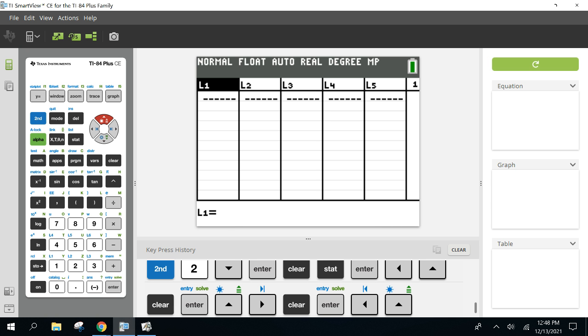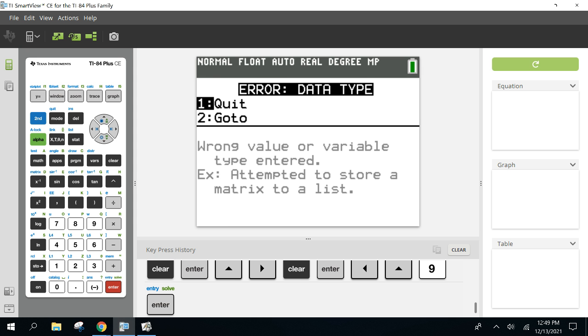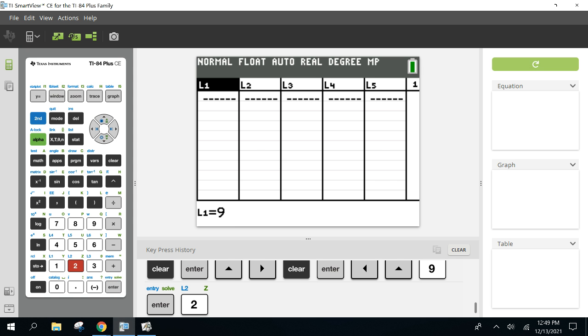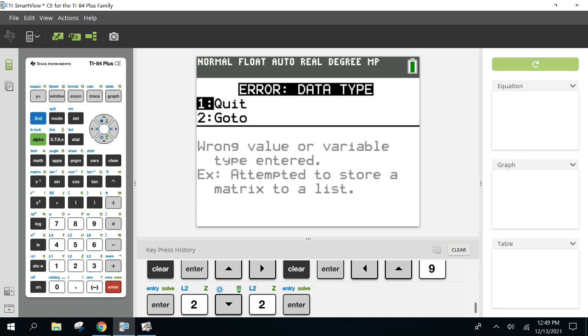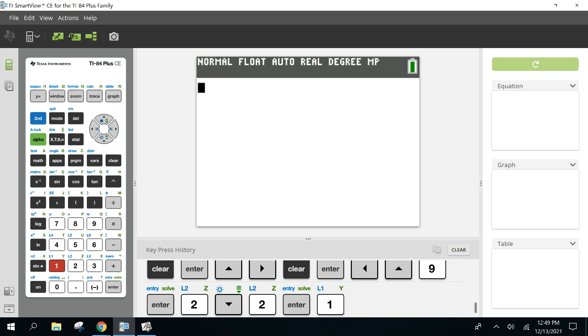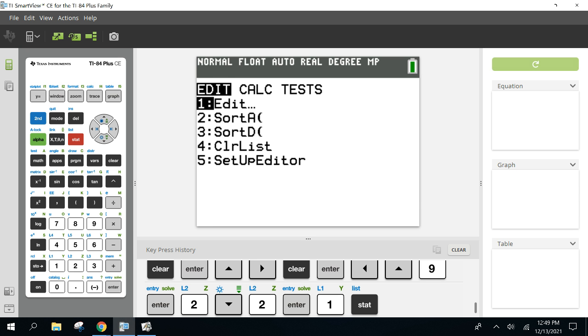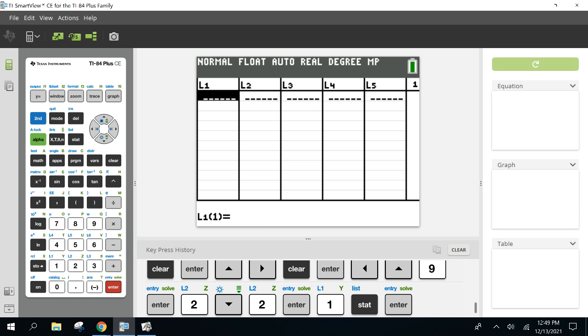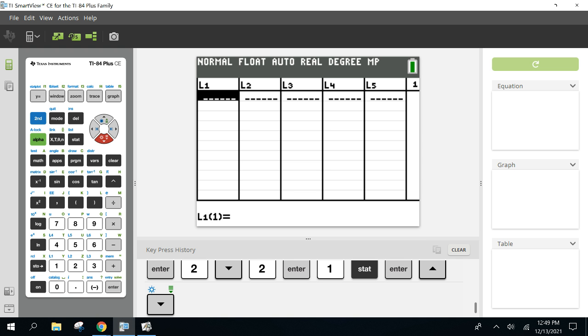All right, so now we go back and type those numbers into the list. So our first number is what? 9. Okay, so you just type 9, enter. Wait, remember how to clear it again? Stat, edit, highlight L1, clear, enter. They should all wipe out. There we go. I'm back in business.